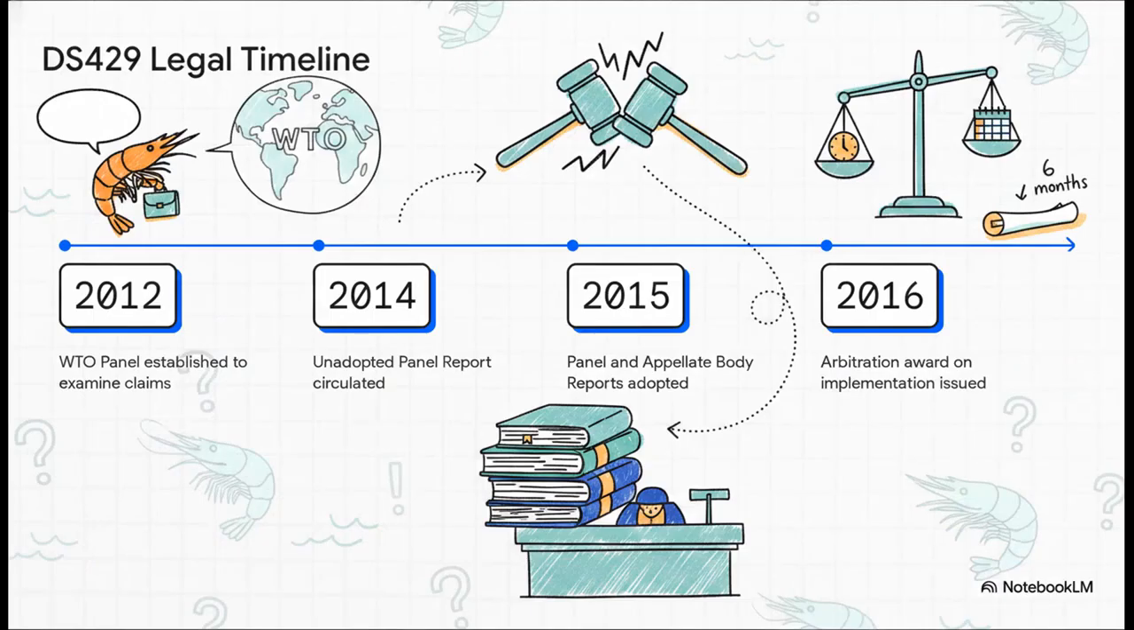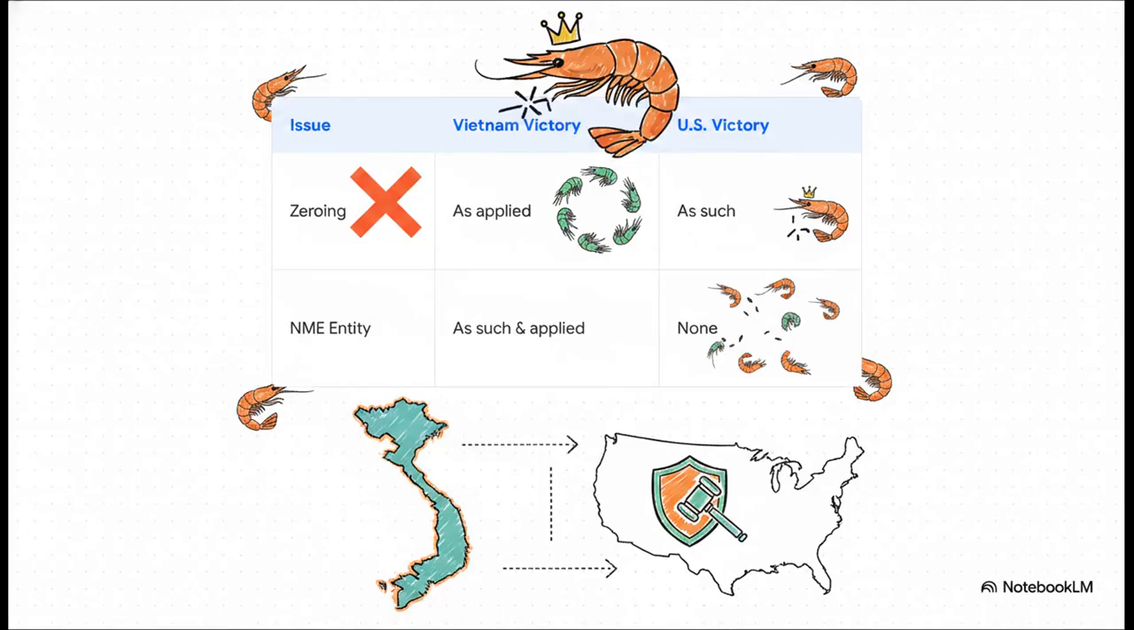Looking at the timeline itself, you really see how this builds. Vietnam requested consultations in early 2012. The WTO panel was established that summer. But it wasn't until late 2014 that the unadopted panel report was even circulated. Then came the appeals, meaning the final reports weren't adopted until April 2015. Finally, an arbitration award regarding implementation was issued in 2016. That is 4 full years of legal maneuvering before the independent arbitrator finally issued a ruling giving the U.S. 6 months to comply. So, after all that time, who actually won?